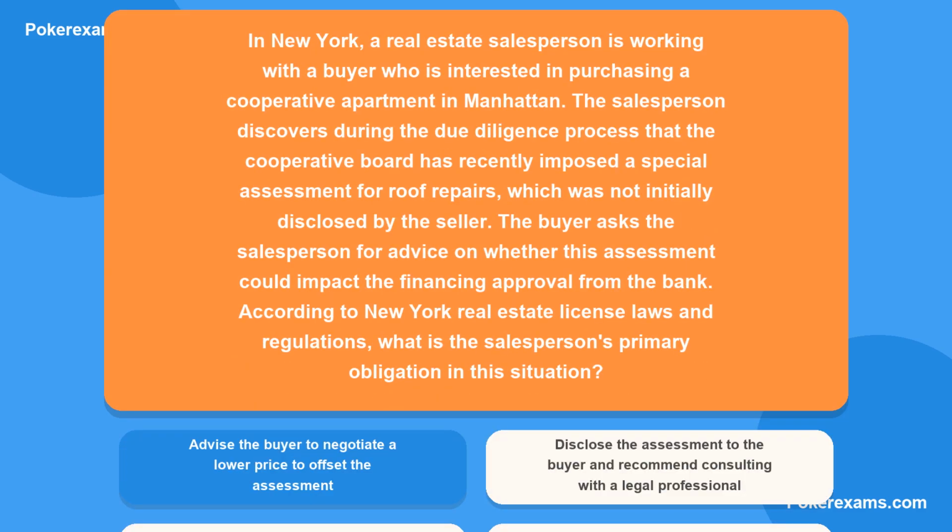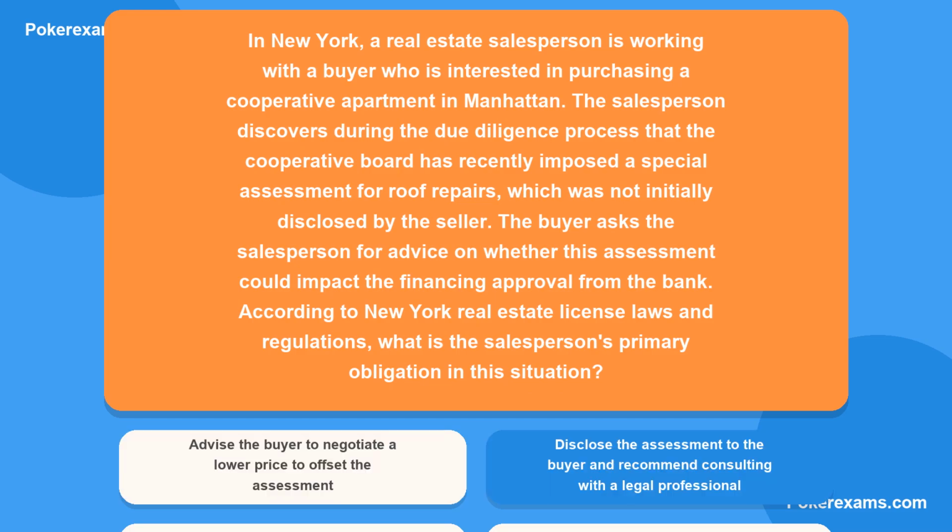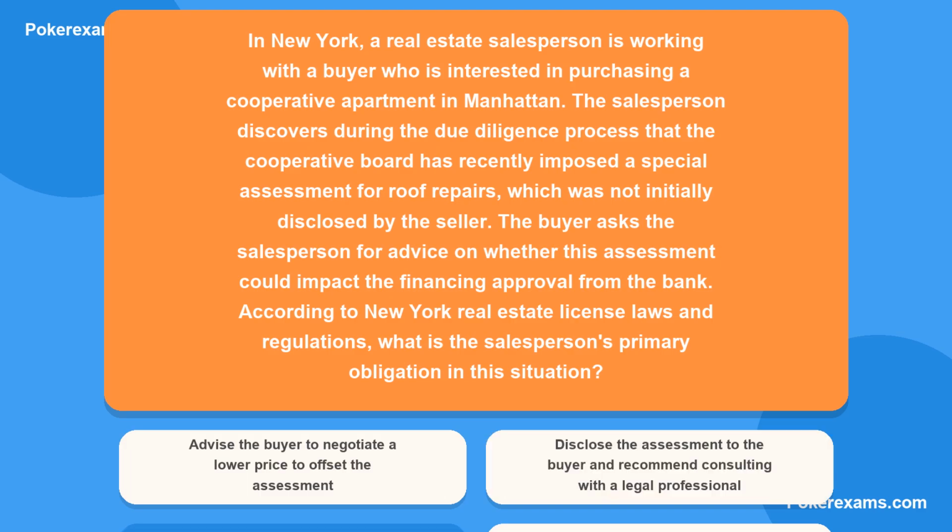Is it A, advise the buyer to negotiate a lower price to offset the assessment? Or B, disclose the assessment to the buyer and recommend consulting with a legal professional? Could it be C, withhold the information until the board approves the buyer's application? Or lastly D, suggest the buyer withdraw the offer to avoid complications?